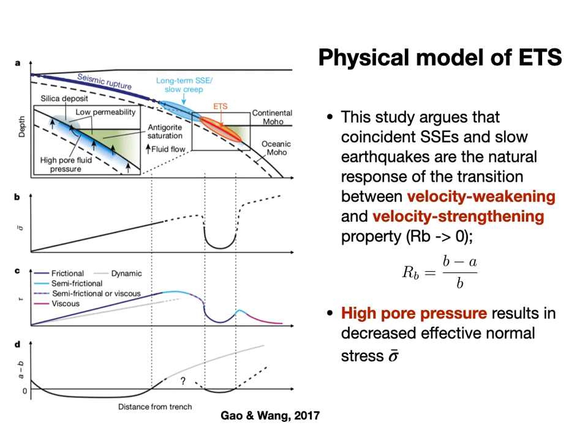Here we propose a physical model to solve this problem. We argue that this kind of concurrency of SSEs and slow earthquakes is the natural response of the transition between velocity weakening and velocity strengthening. In other words, Rb approaches zero from the positive side. People also found that there is a low permeable seal that covers this region and causes overpressure. So we also apply decreased effective normal stress to mimic this environment.